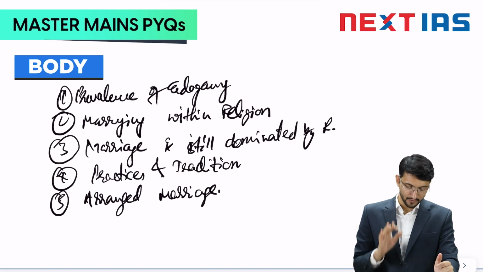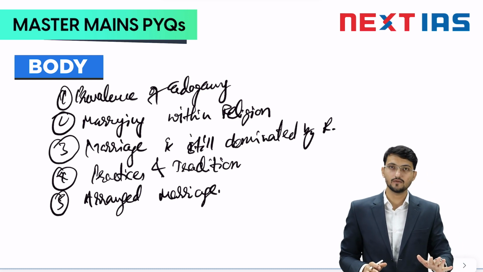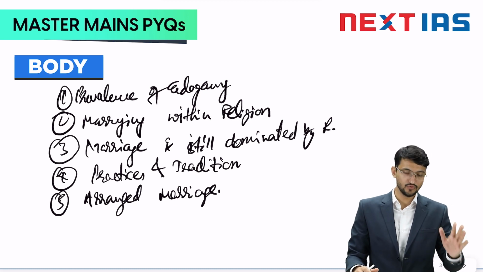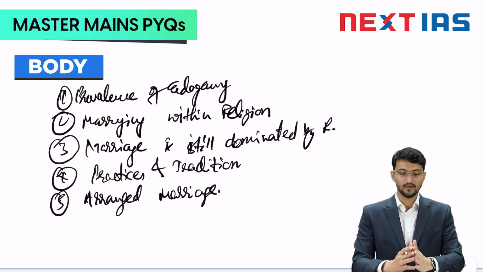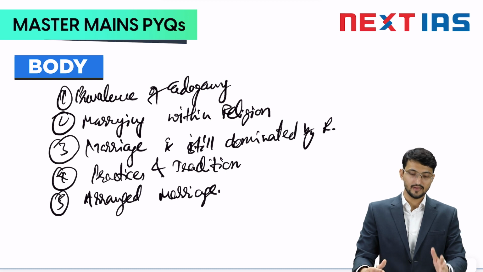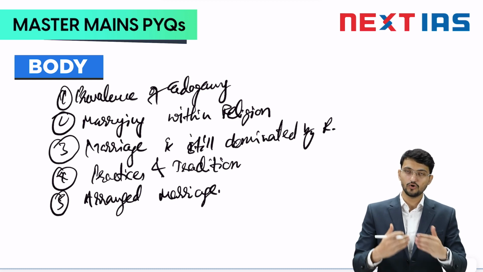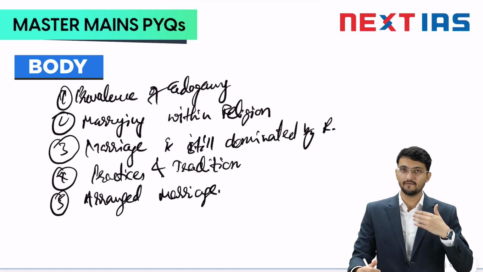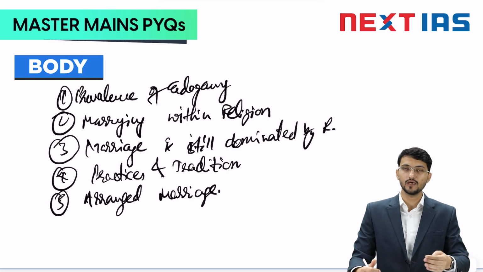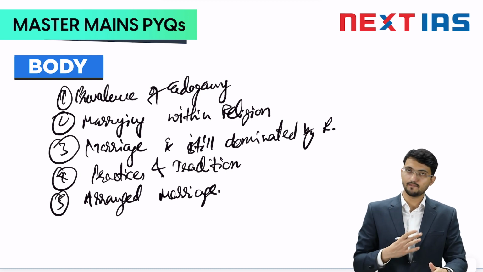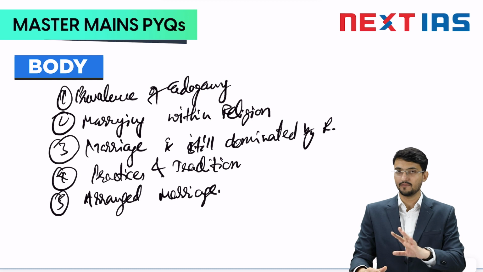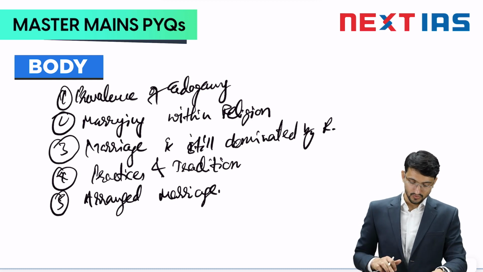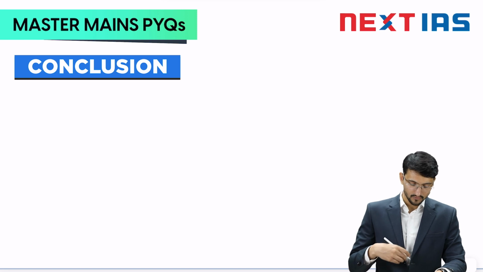So the point is that the question was demanding that you give your own opinion. Do you think? So you come up with your opinion. That opinion should be based on 0 and 1, on the opposites: that yes, I agree, and I do not agree. And then in conclusion, you write the refined view, the understood view, an informed view, not a one-sided opinion. We have written some 7-8 points on the agreeing side and 5-6 points in the disagreement part. After this you can conclude. So how can you conclude?